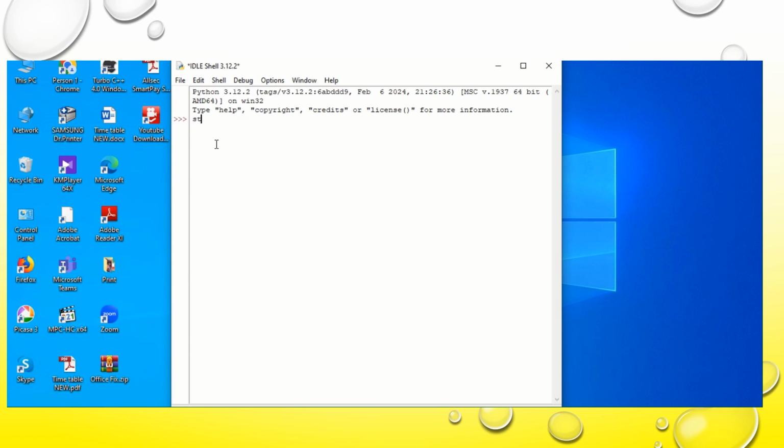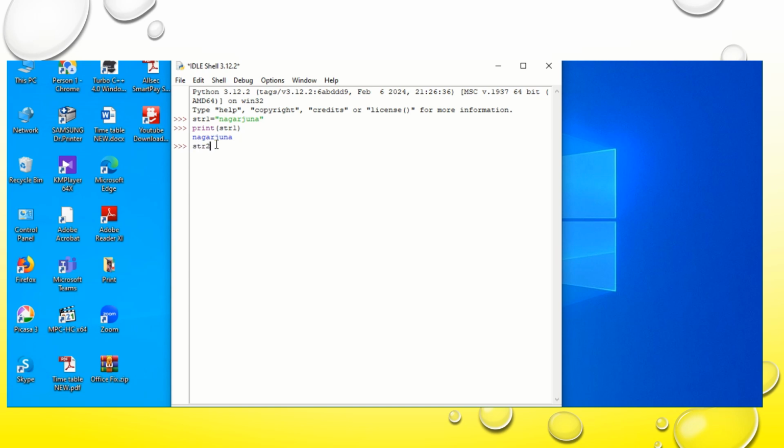For example, I will consider str1 is equal to, within double quotes, I will write my name Nagarjun, double quotes close. Press enter. So just I will display the value of this one, print within brackets str1. So it will just display the value as Nagarjun. So you can see here str1 is a variable which is holding a string value called Nagarjun.